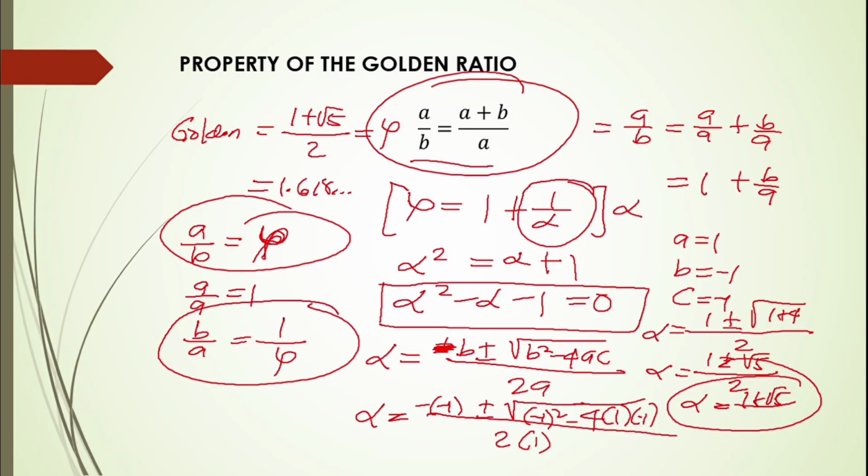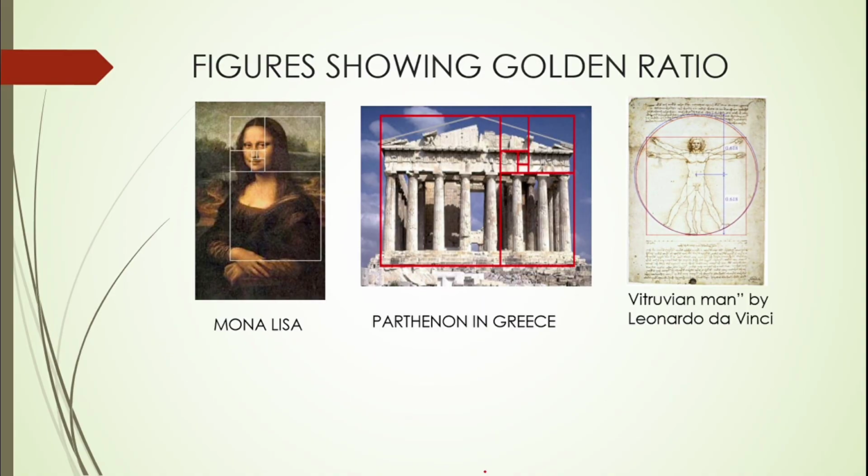So this is the golden ratio, and how do we come up with the golden ratio? So we have here the property of the golden ratio. We have here the figure showing golden ratio: the Mona Lisa, the Parthenon in Greece, and the Vitruvian Man by Leonardo da Vinci. So these are a few examples of figures showing golden ratio.